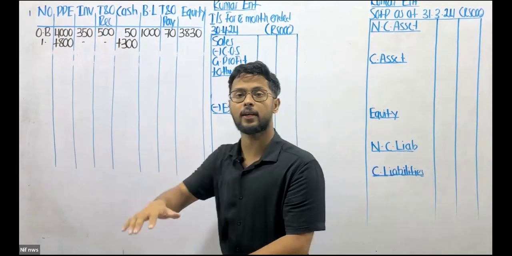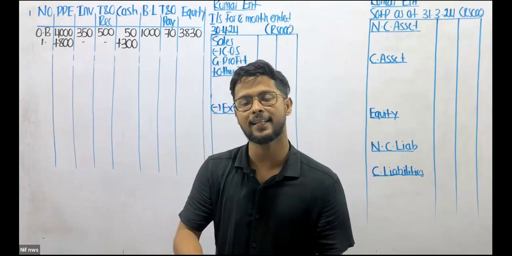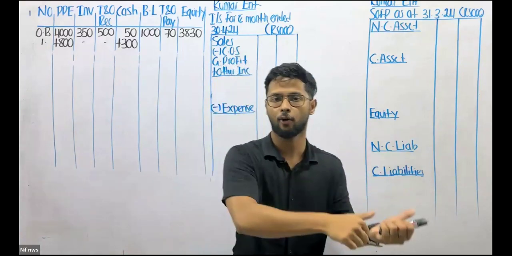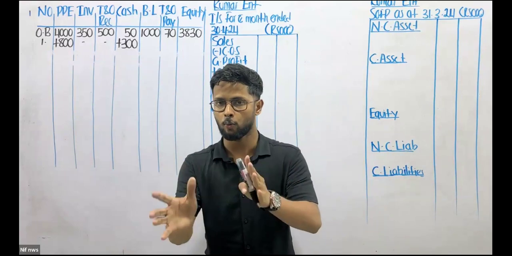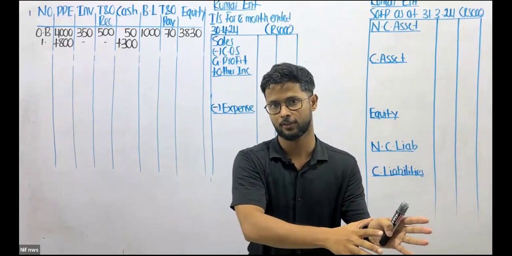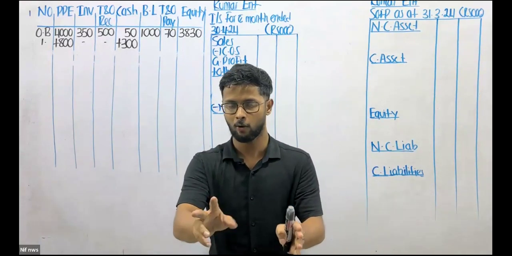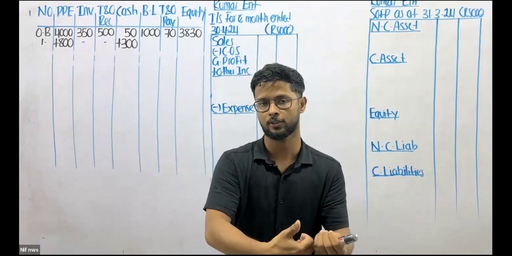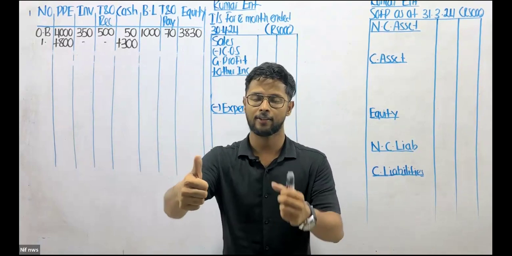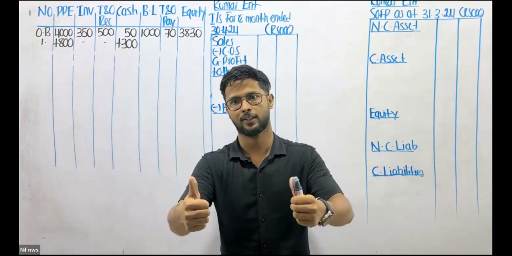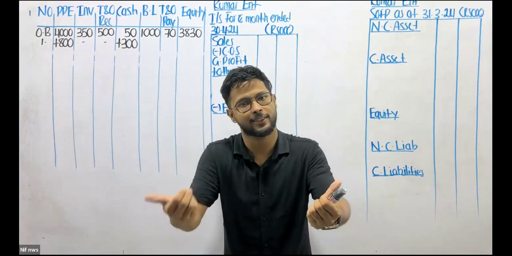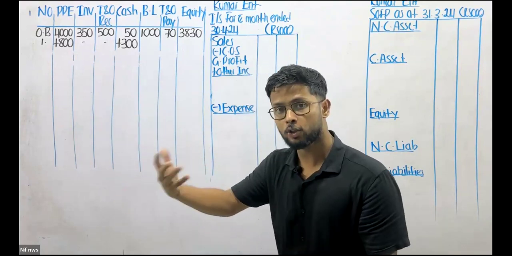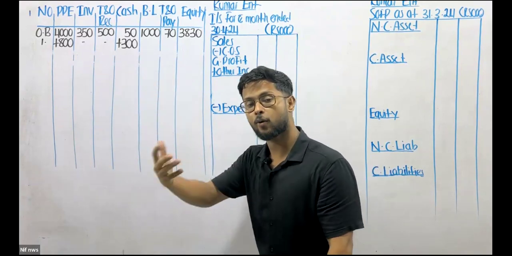And this 800 and 300, who's investing this? Is it an outsider or is it the owner? Basically, two people or two groups of people can provide resources to the business. You have the owner, then you have the outsider. For example, the outsider is a bank, and the owner is basically the owner. In this case, who's providing the resources? Is it the owner or an outsider?